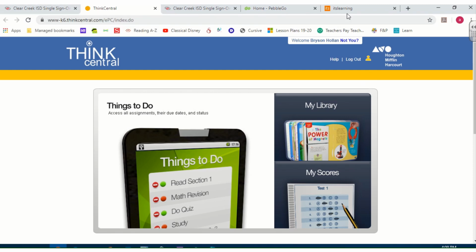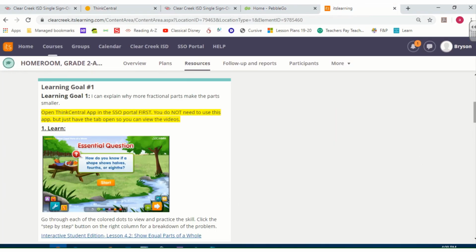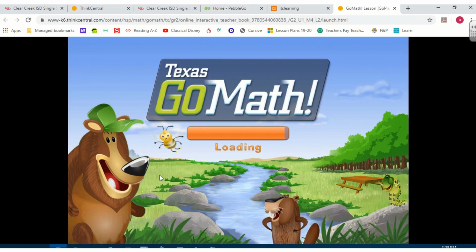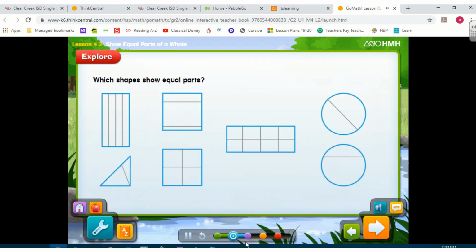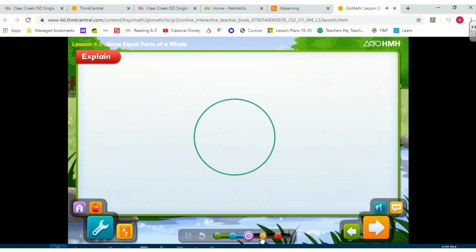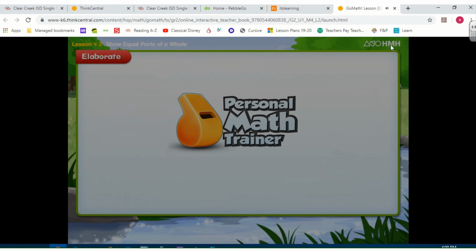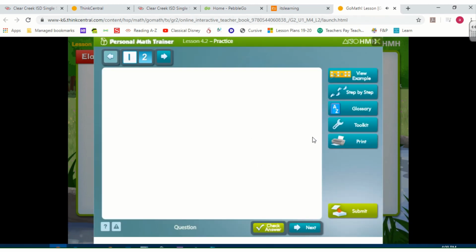I'm going to go back to my It's Learning page, and now I'm able to click on it and I'm able to play through the video. So you want to play through all parts of the video. Start button. Like the personal math trainer, and then everything will work from there.